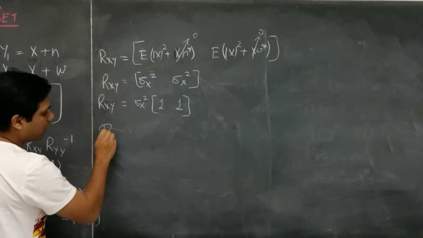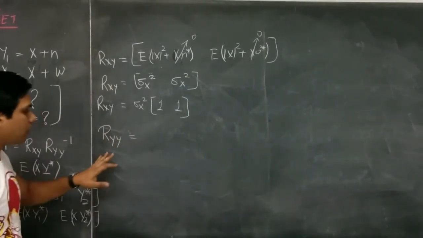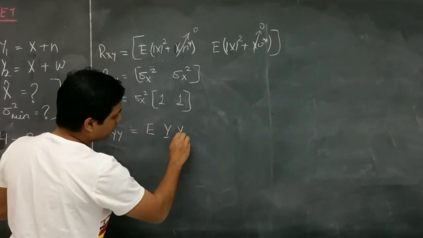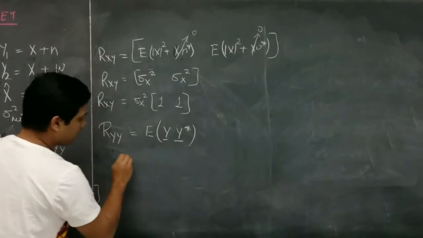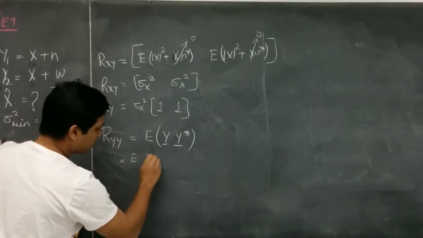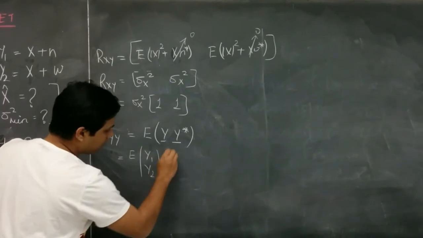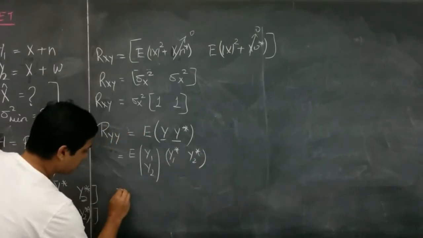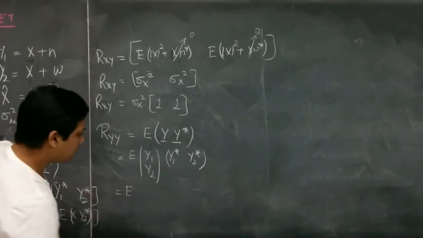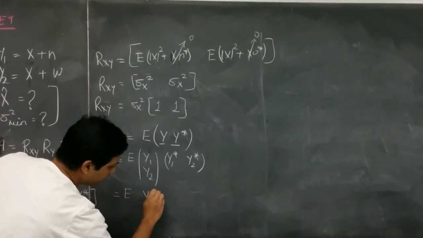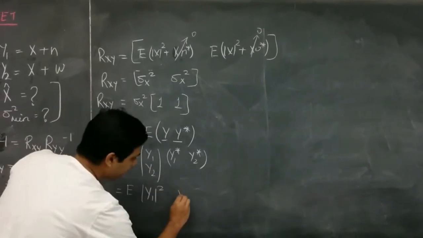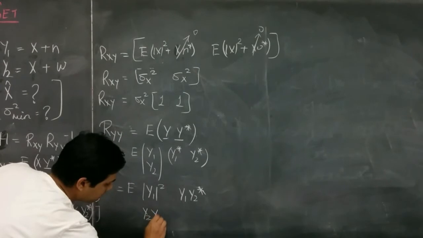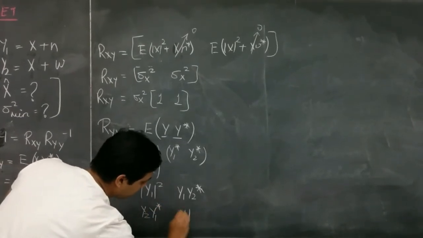Now we will find R_YY, which is the autocorrelation of our data sets. It is given as the y matrix into the y conjugate matrix. So it will come as [y1 y2] times [y1 star y2 star]. After multiplying these two matrices, we will get a 2 by 2 matrix with y1 square, y1 y2 star, y2 y1 star, and y2 square.